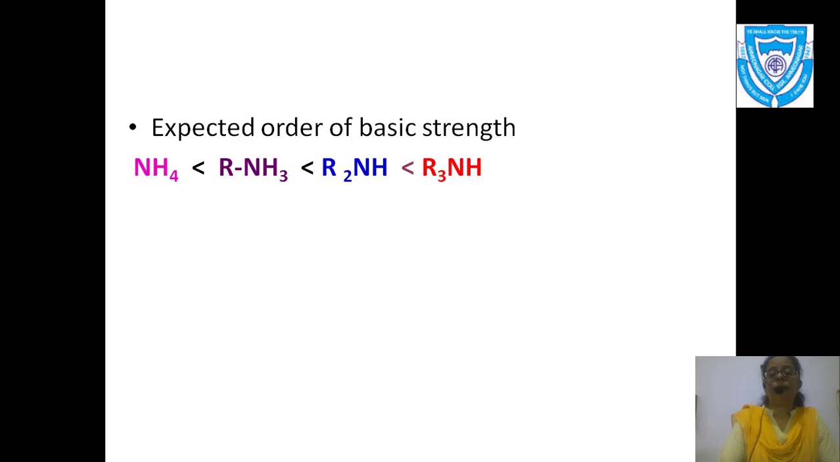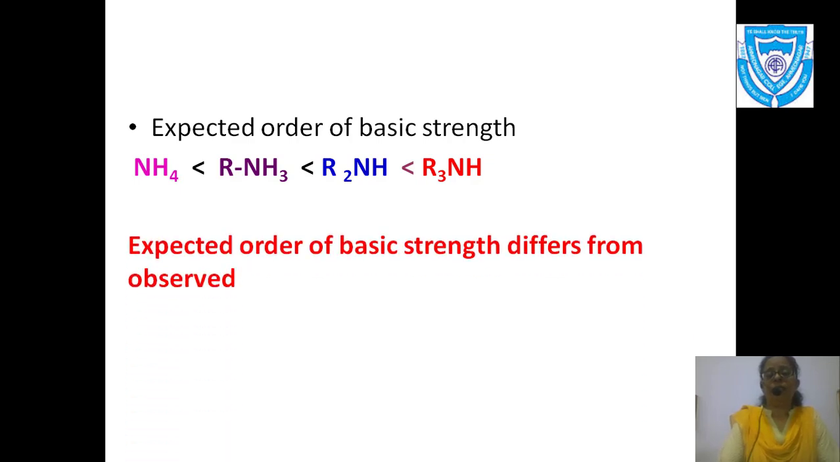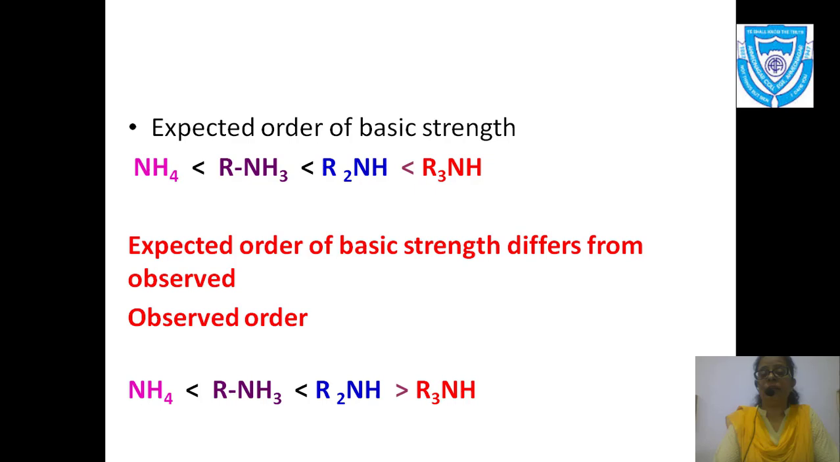Now the expected order of basic strength differs from the observed. Now why is this differing? The observed order is this. The expected one we have studied earlier, but expected is different and observed is another one. Like, experimentally what I am observing is different. So see the basic strength which I have given you below.